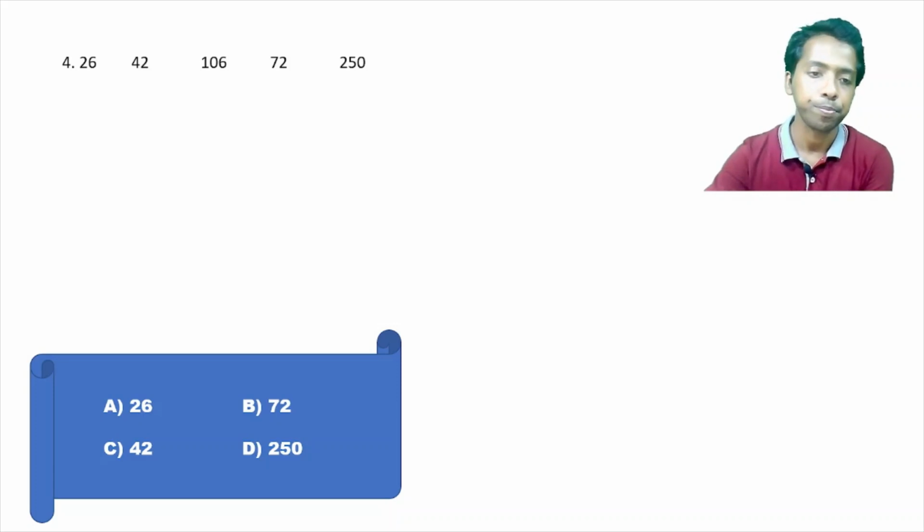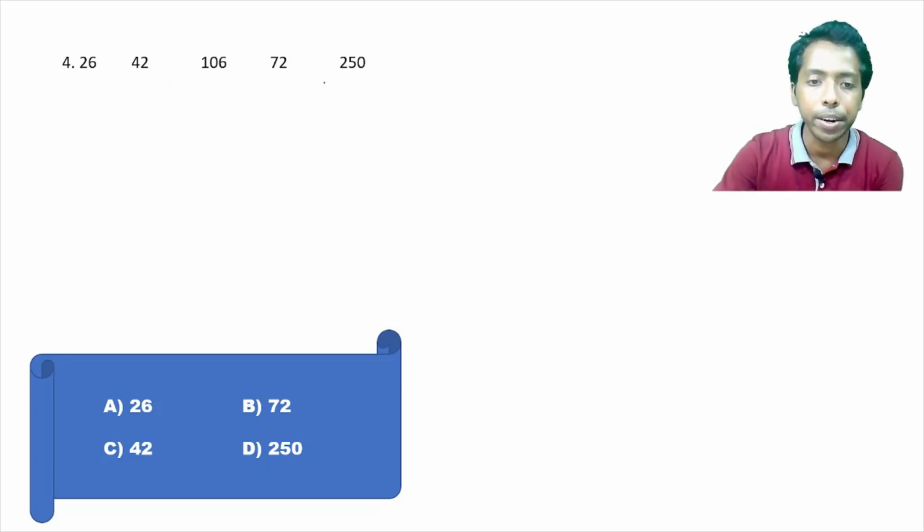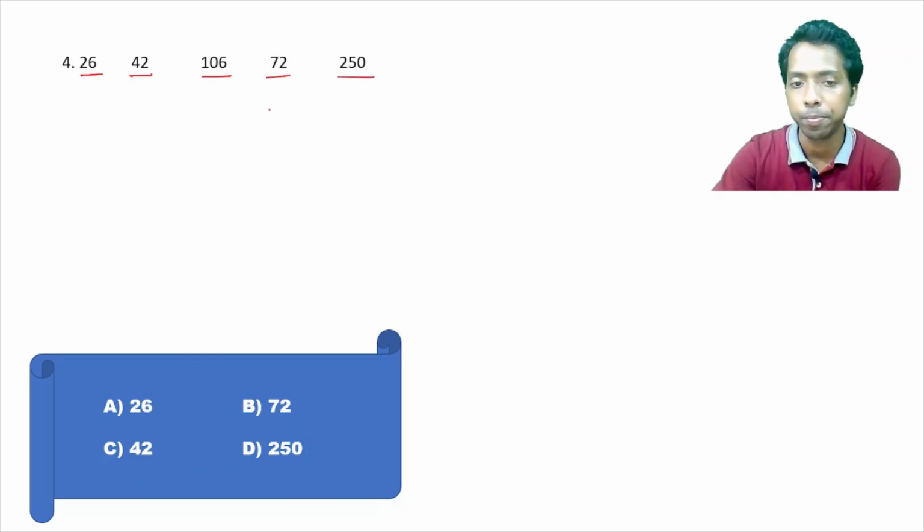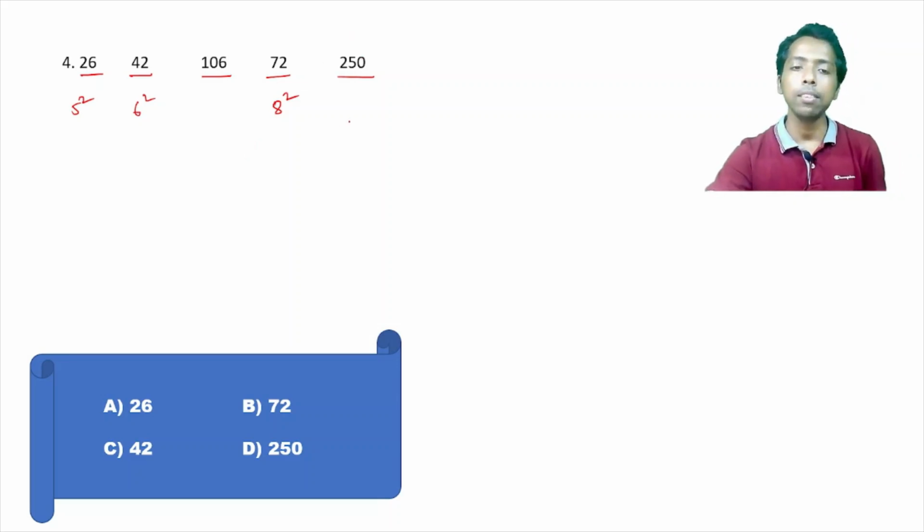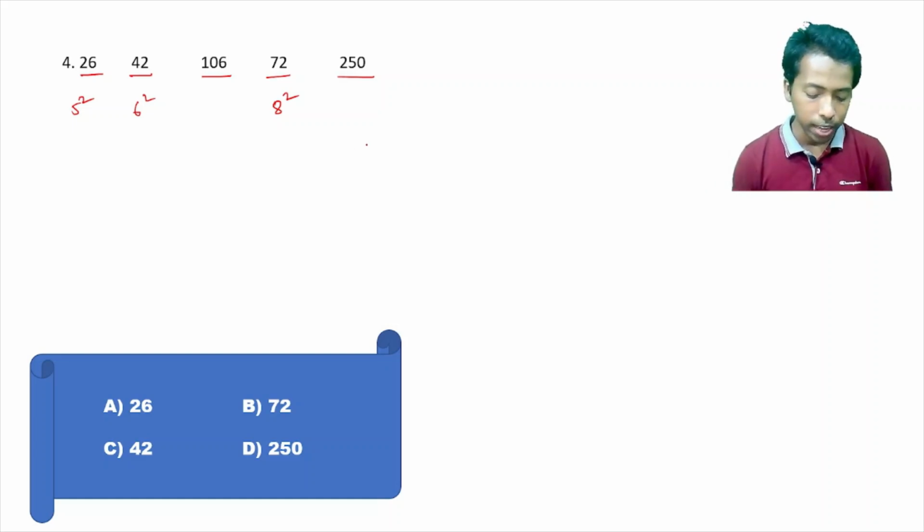Okay, see, the logic is very different in this. 26, 42, 106, 72, 250. Right? Can you remember this number, this 26? What can it be? 5 squared, right? 42, this can be 6 squared. 106, we cannot say. But 72, this is 8 squared, right? So 5, 6, 8, and this would be 9 squared. Okay? So this can be the logic.